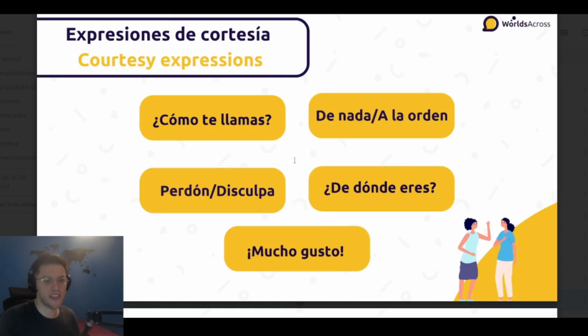So starting up, we got the expresiones de cortesía. Those are the courtesy expressions, very important in Spanish and super useful. So to get to know the name of someone, we got ¿Cómo te llamas? Like, what's your name? To get to know his origin, we would ask ¿De dónde eres? Where are you from? And then we got perdón or disculpa, that's excuse me or I'm sorry. Then we got de nada or a la orden, that's just you're welcome. And of course, when you're greeting someone, you would say mucho gusto, that's nice to meet you.